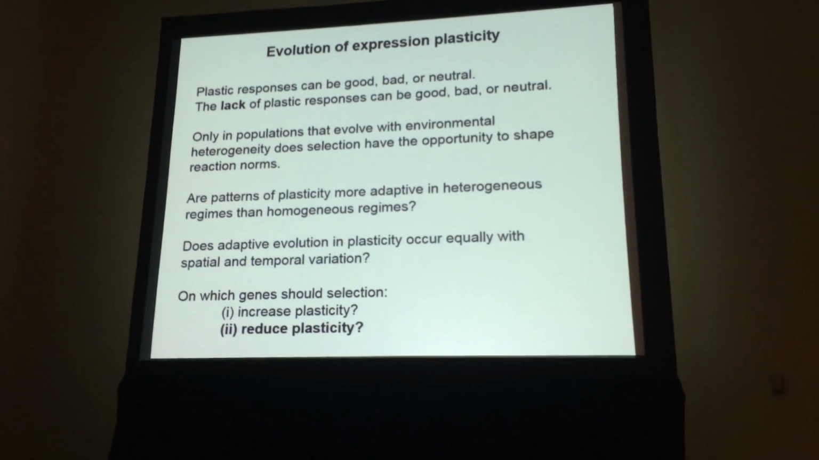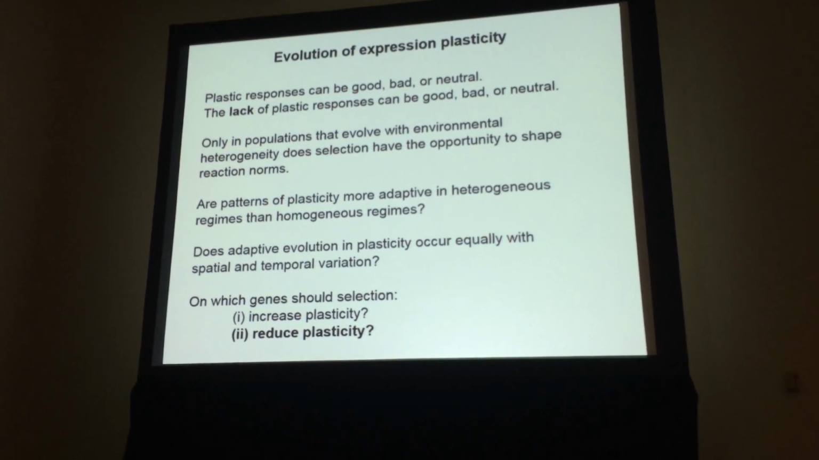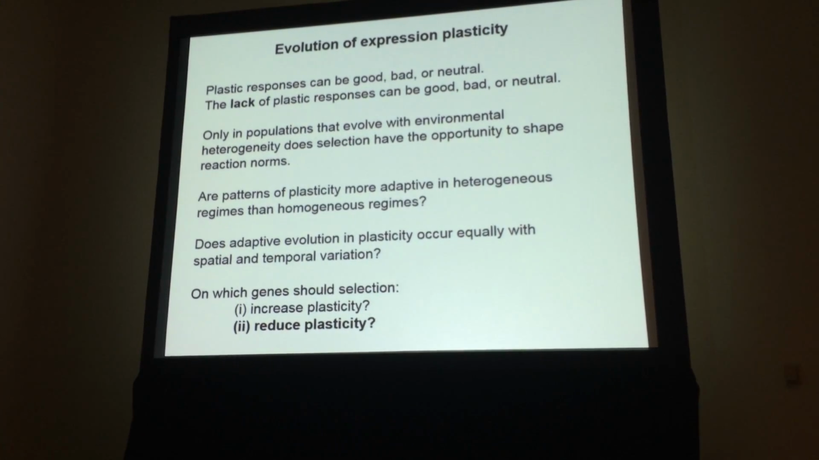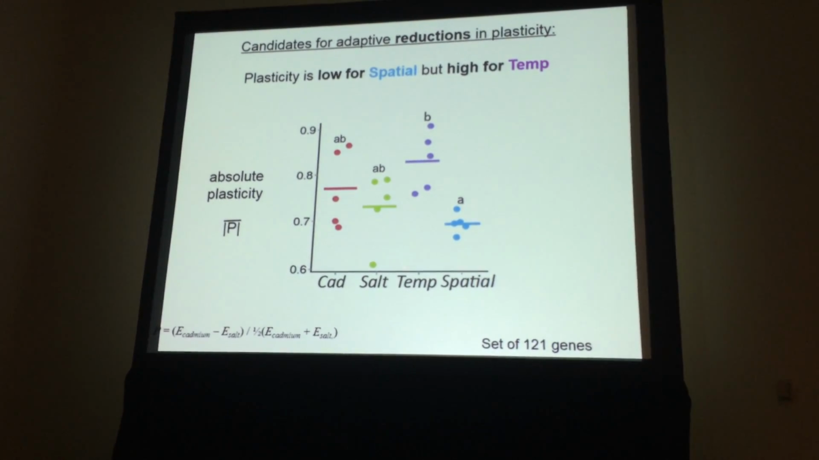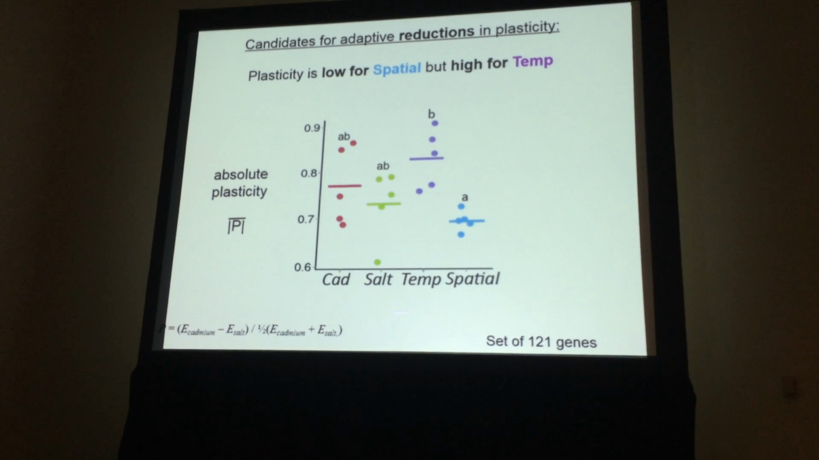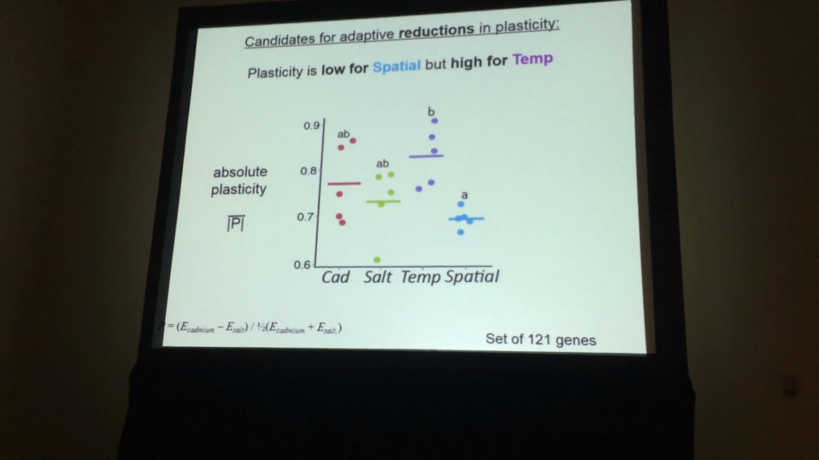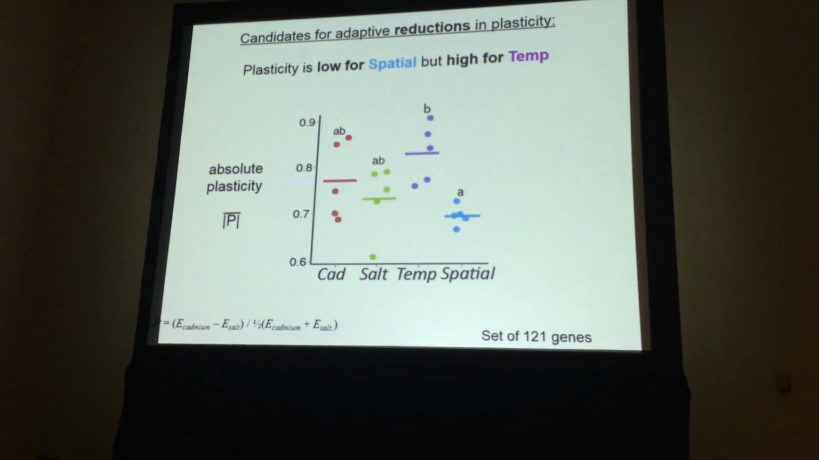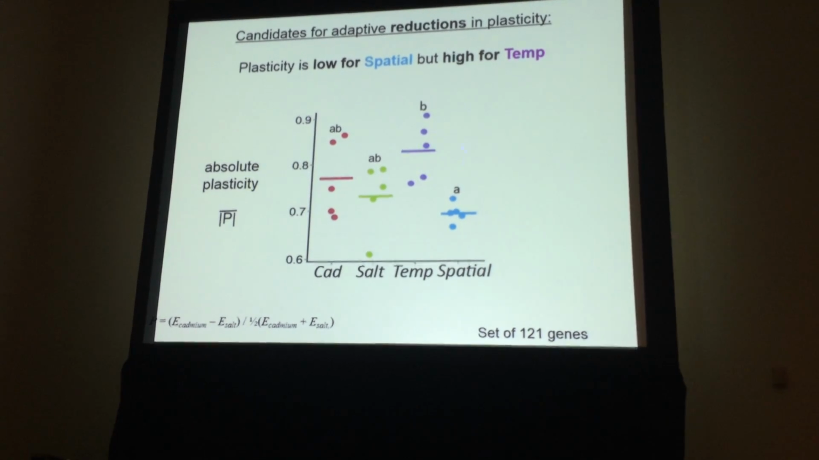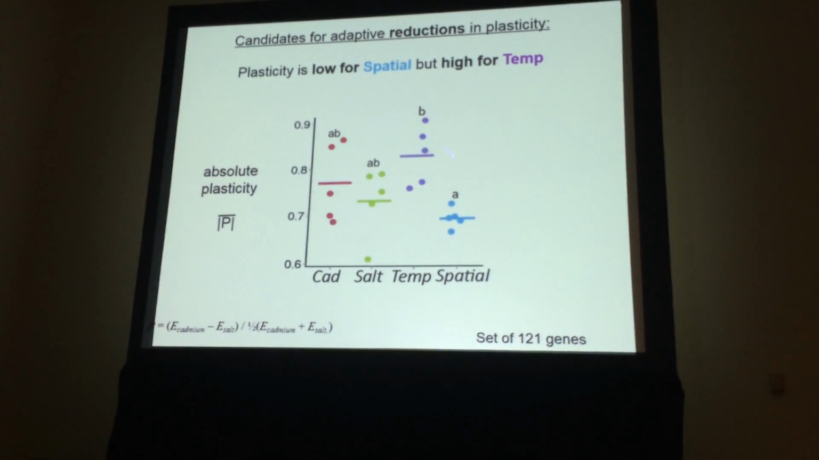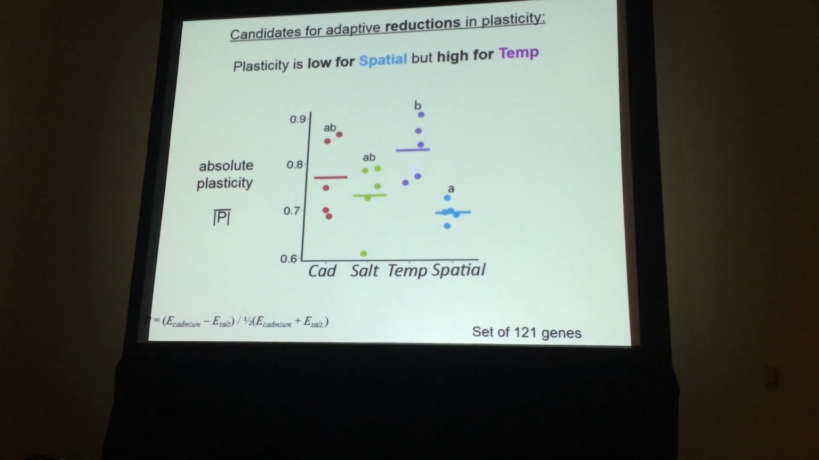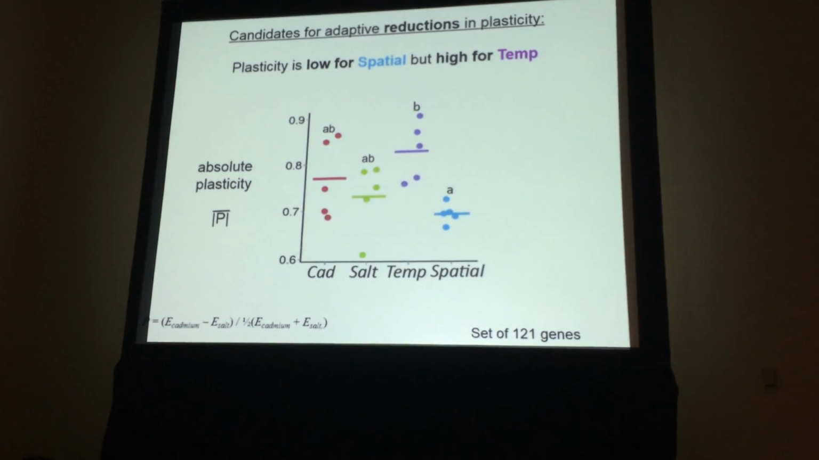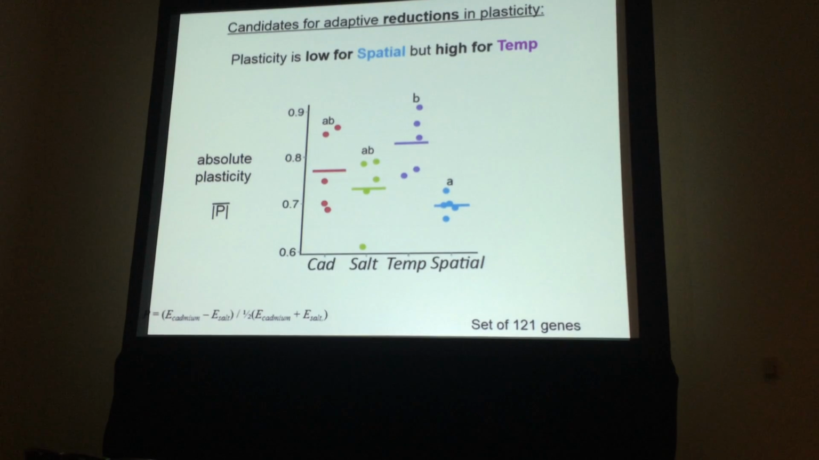So those are genes where we expect selection to increase plasticity. We also identify a set of genes where we expect selection to reduce plasticity. But here the patterns are not really as we expected. So we expect a reduction in plasticity in the heterogeneous regimes. That's not what we see in general. It seems maybe a little bit lower in spatial than these regimes, but the temporal regime actually has higher levels of plasticity, significantly higher than spatial. So from this, it would seem like things in temporal are not very well adapted based on this pattern of plasticity. But in fact, it turns out that's misleading.